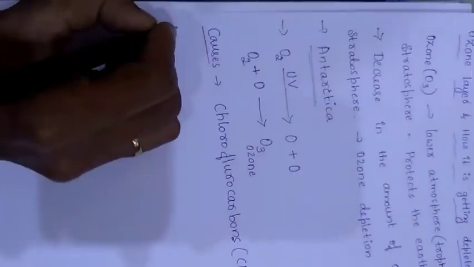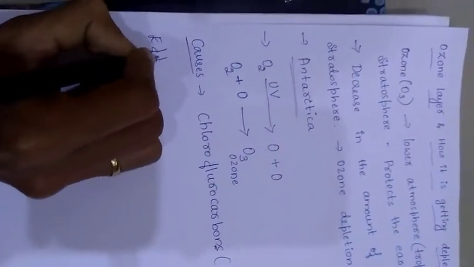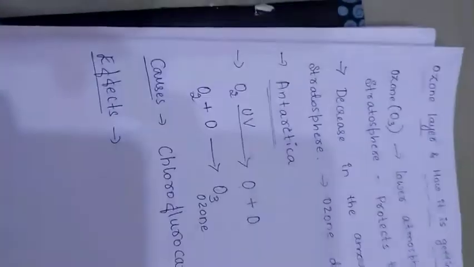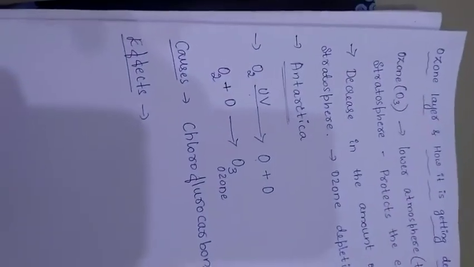Then, what are the main effects of ozone depletion?